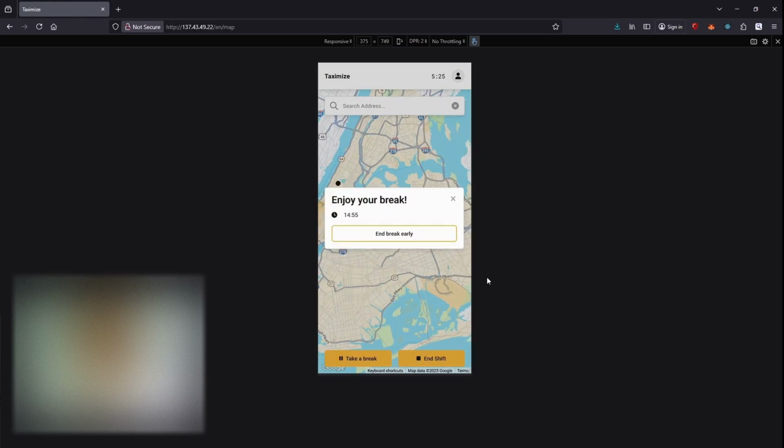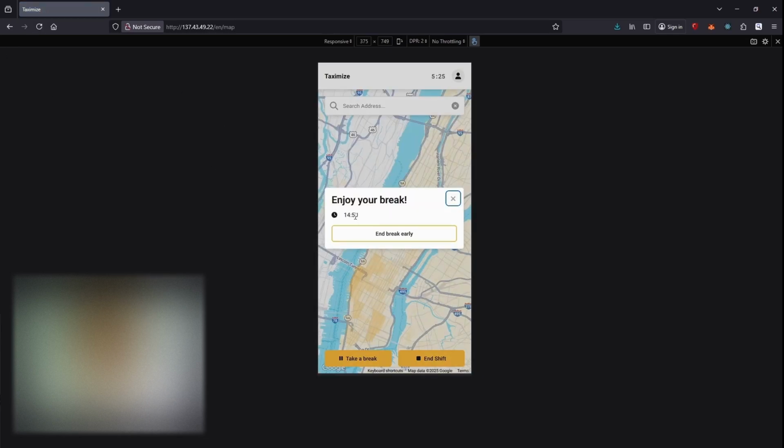This works similarly with breaks. In the middle of a break, I can reload the page and I will be right back in the break at the same duration. Thanks for your attention.